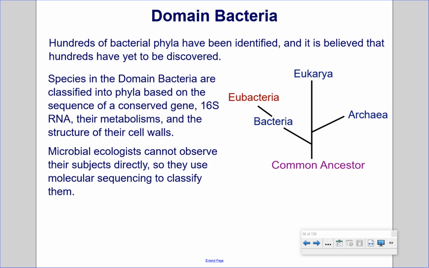Domain Bacteria. Hundreds of bacterial phyla have been identified, and it is believed that hundreds have yet to be discovered. It's worth noting that not all bacterial phyla can grow artificially in growth media. Species in the domain Bacteria are classified into phyla based on the sequence of a conserved gene, 16S RNA, their metabolisms, and the structure of their cell walls. Microbial ecologists cannot observe their subjects directly, so they use molecular sequencing to classify them.